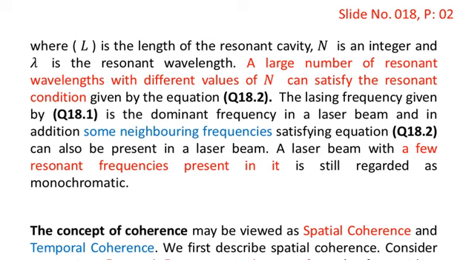The lasing frequency given by 18.1 is the dominant frequency in a laser beam, and in addition some neighboring frequencies satisfying equation 18.2 can also be present in a laser beam. A laser beam with a few resonant frequencies present in it is still regarded as monochromatic.